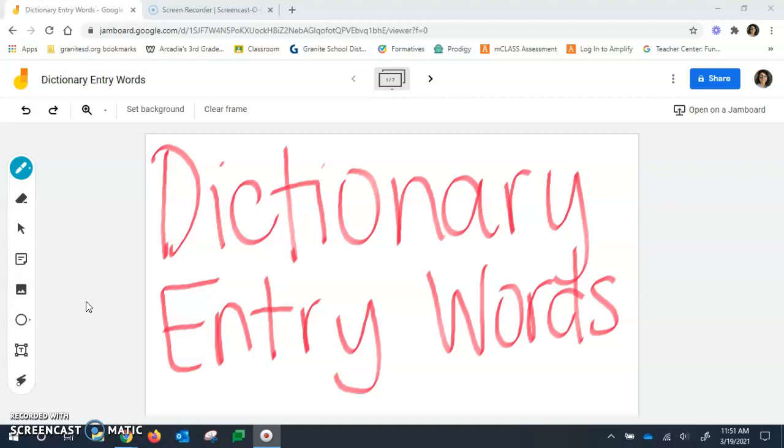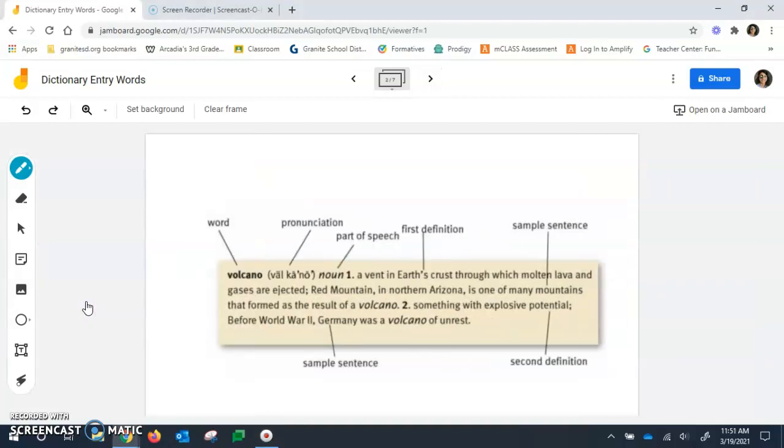Entry words are just the words and the definitions we find in the dictionary. Let's take this word for example. The first word is the actual word we're looking for in the dictionary, and in this case it would be volcano. And then it gives us our pronunciation here in parentheses or brackets. That doesn't look like English to me, but it explains how to pronounce the word volcano, and it's here in parentheses.